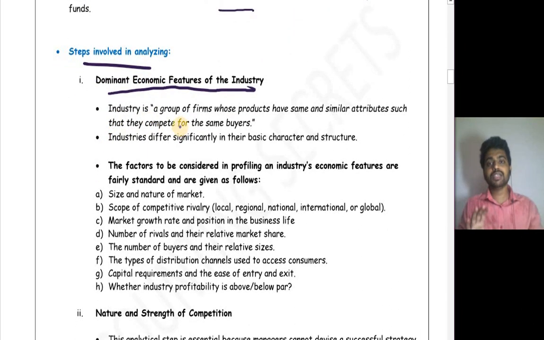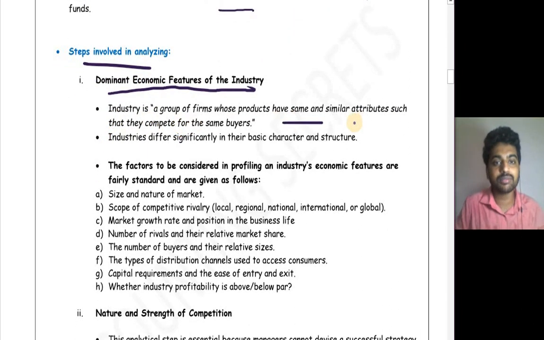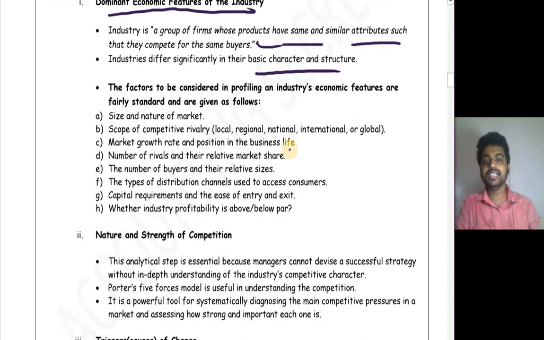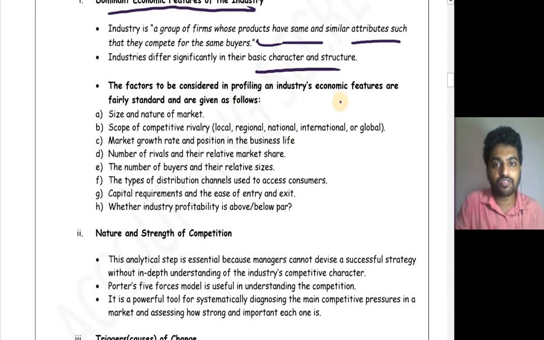Industry is a group of firms whose products have the same or similar attributes such that they compete for the same buyers. So an industry is a group of firms who offer the same or similar kind of products to the same customers. Industries differ significantly in their basic character and structure. The factors to be considered in profiling an industry's economic features are fairly standard and are as given below.